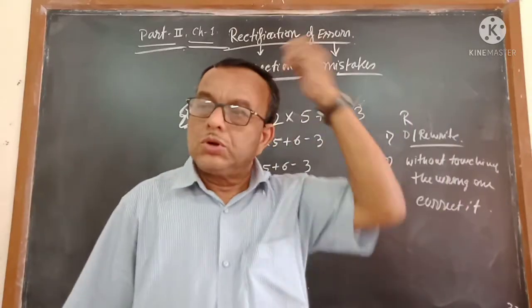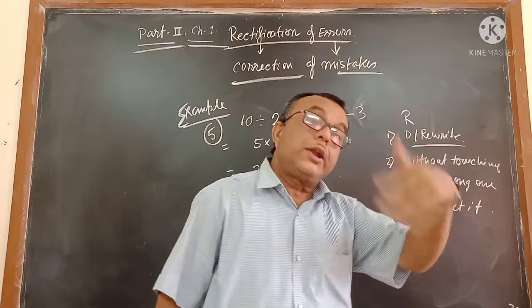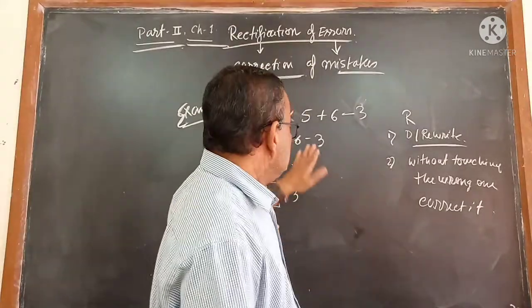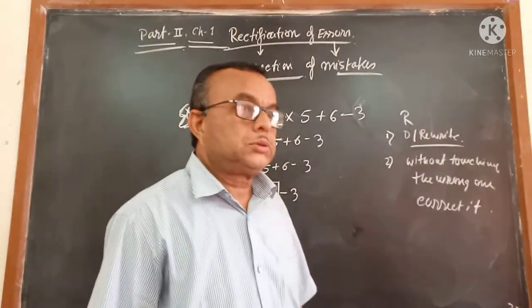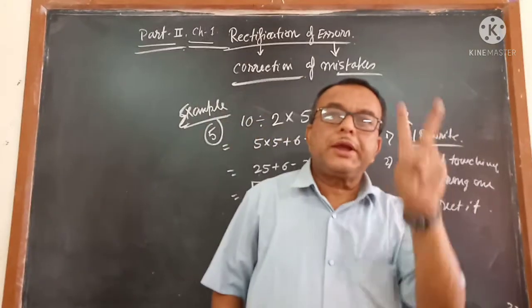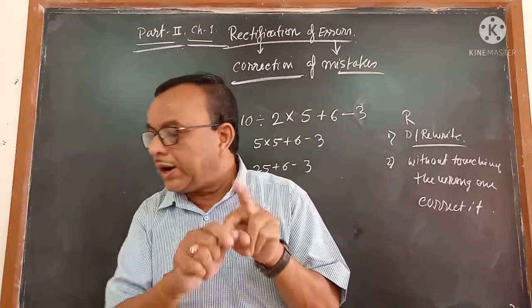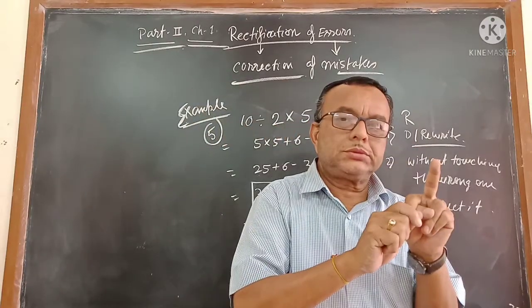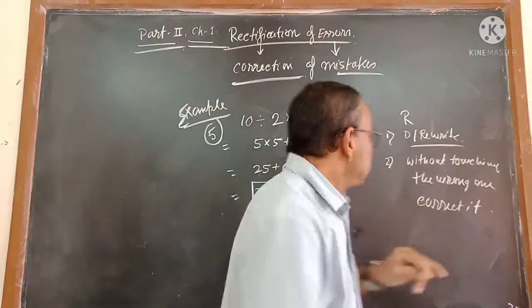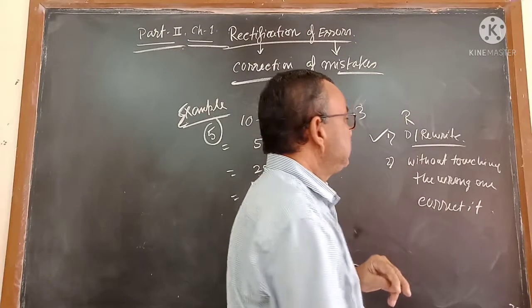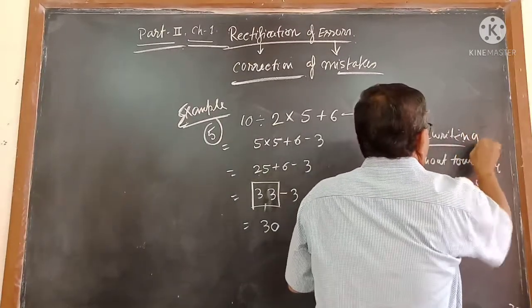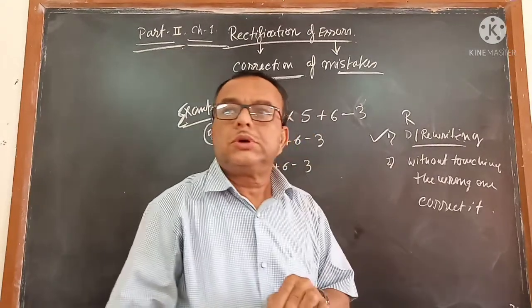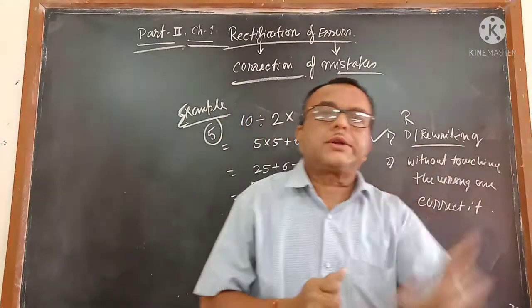After that, I will come to your questions. If you understand this, you can understand it very easily. Mistakes can be corrected in two ways. One, where you wrote the mistake, there you rub it and write the correct one, rubbing and rewriting. And second, without touching the wrong one, correct it.